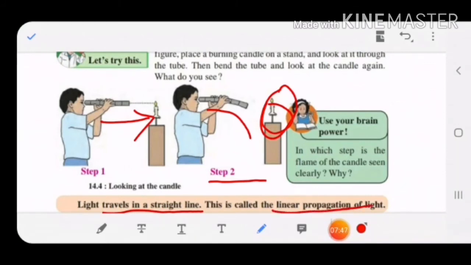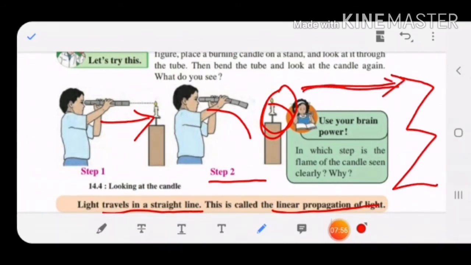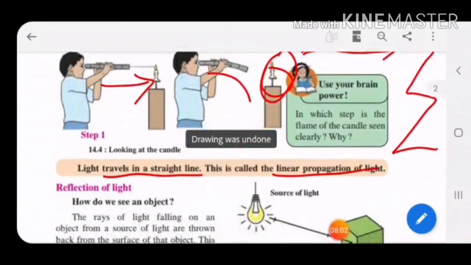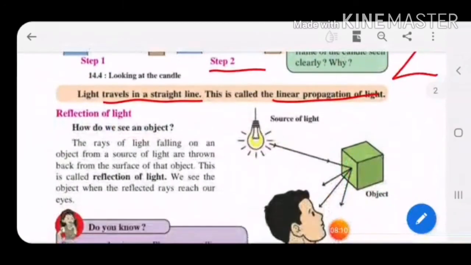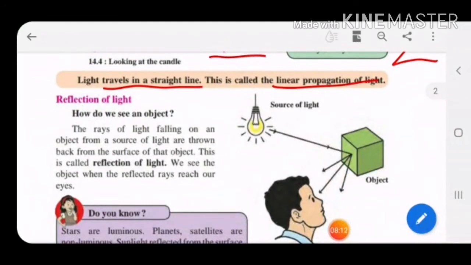This is called the linear propagation of light. Light never travels in a zigzag way like this. Light always travels in a straight line. It is always propagated in a straight line. That is what is called the linear propagation of light. Understood, children? Use your brain power. In which step is the flame of the candle seen clearly? Why? The flame of the candle is seen clearly in step 1. So what we have learned is that light travels in a straight line. This is called the linear propagation of light.